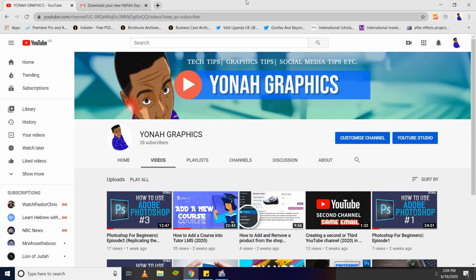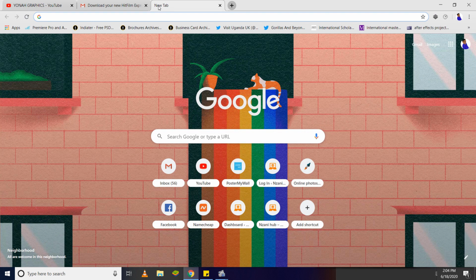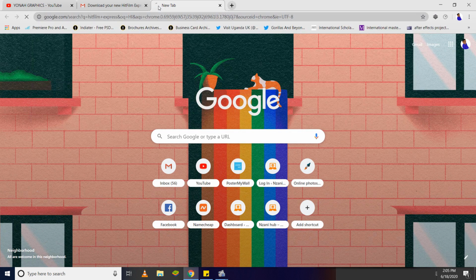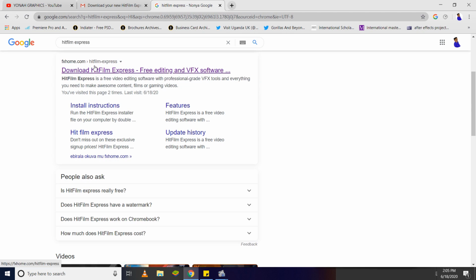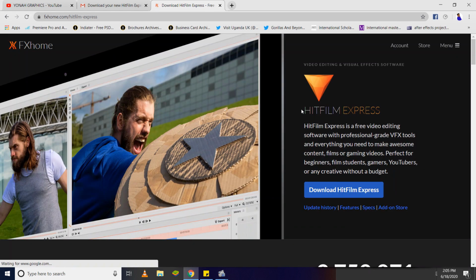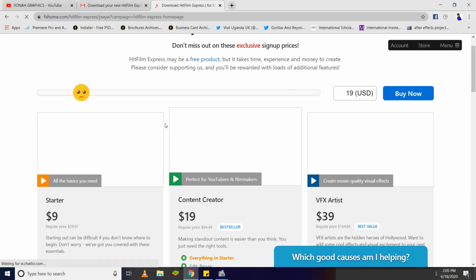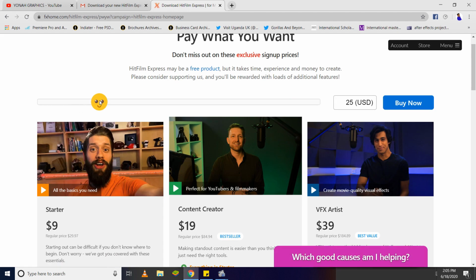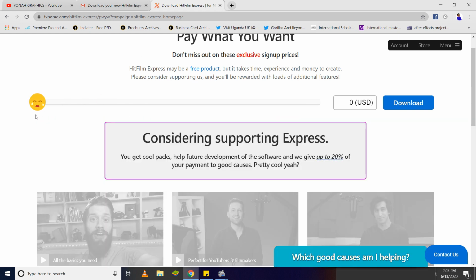So to download the software, open your browser and type in HitFilm Express, and then come to this link that says fxhome.com and come here where it says download HitFilm Express. Now once you're here, make sure to slide this icon to the far left and then click on download.